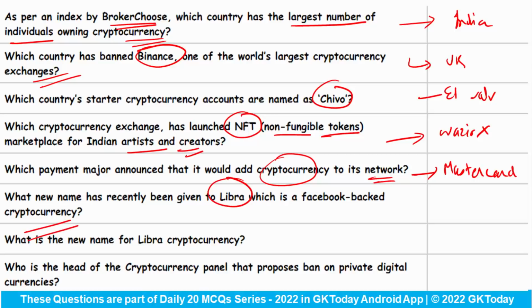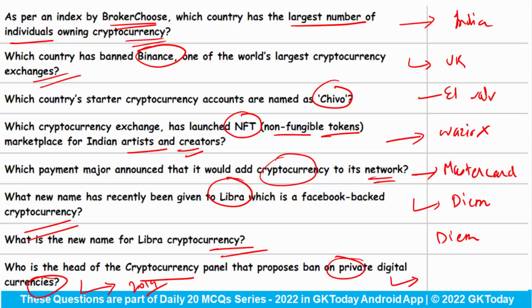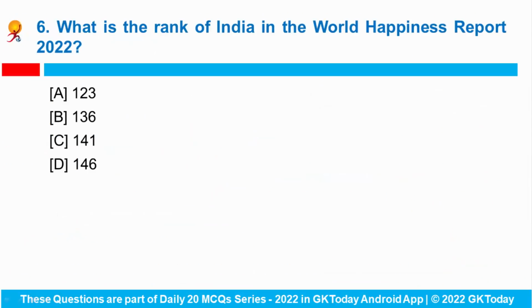So do remember that the new name for Libra is Diem. What is the new name for Libra cryptocurrency? Again, answer is Diem. Who is the head of the cryptocurrency panel that proposes ban on private digital currencies? So this committee was constituted in the year 2019, I think, and the head of this committee was Mr. Subhash Chandra Garg.